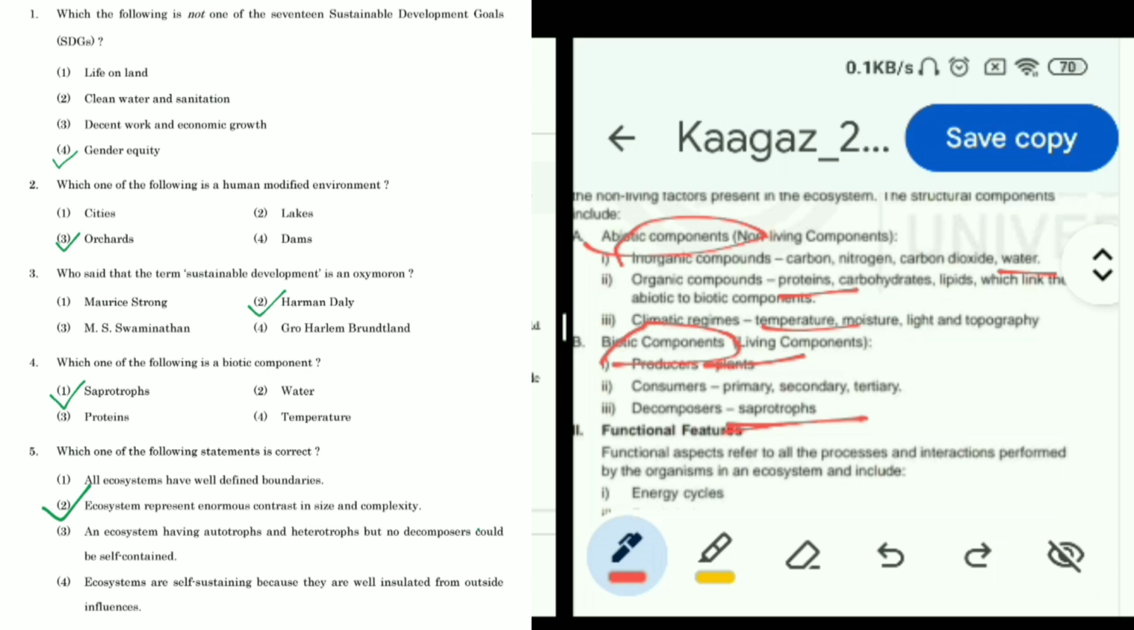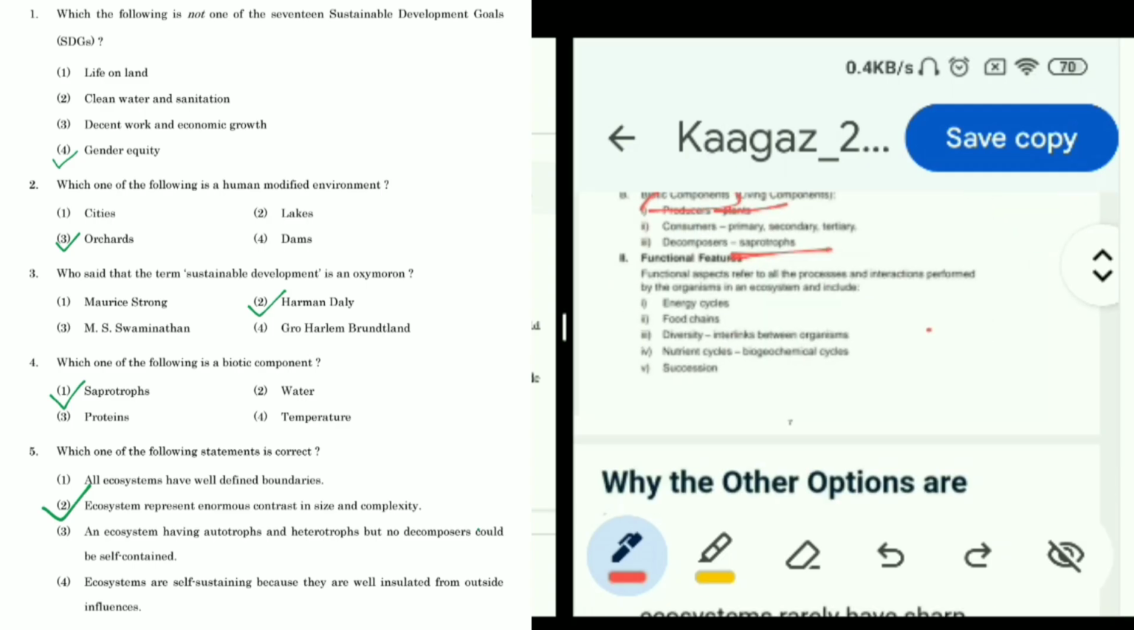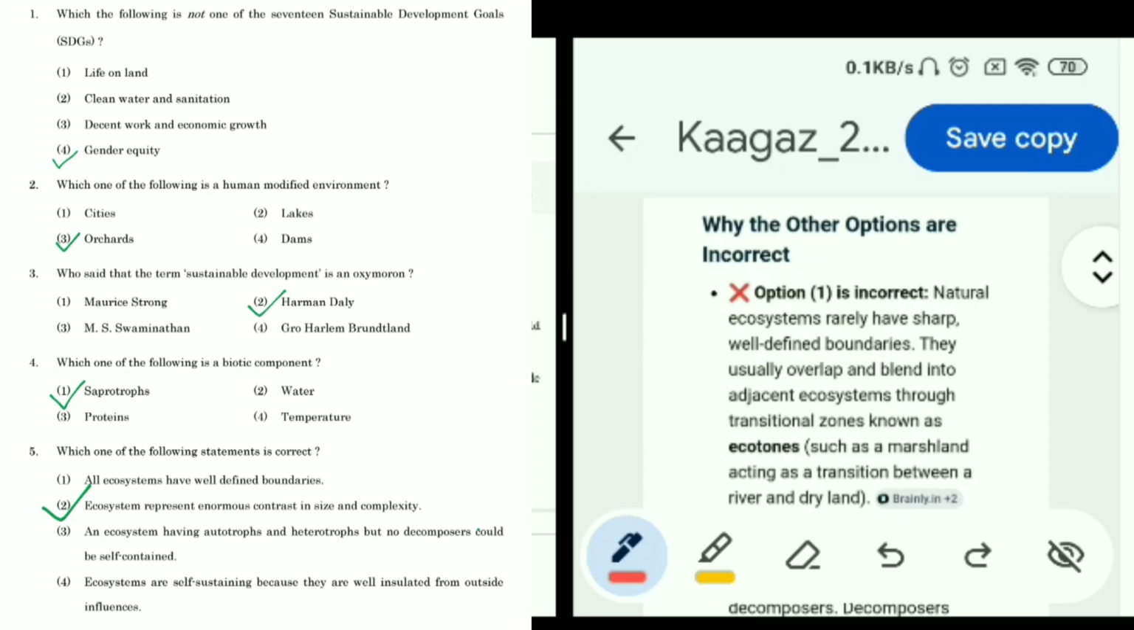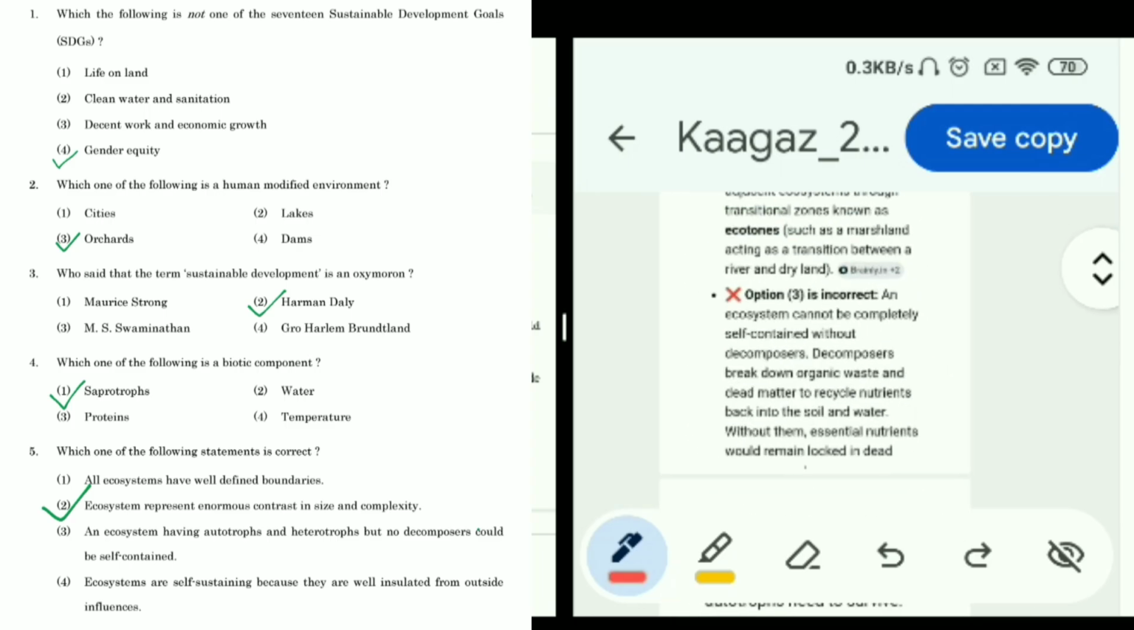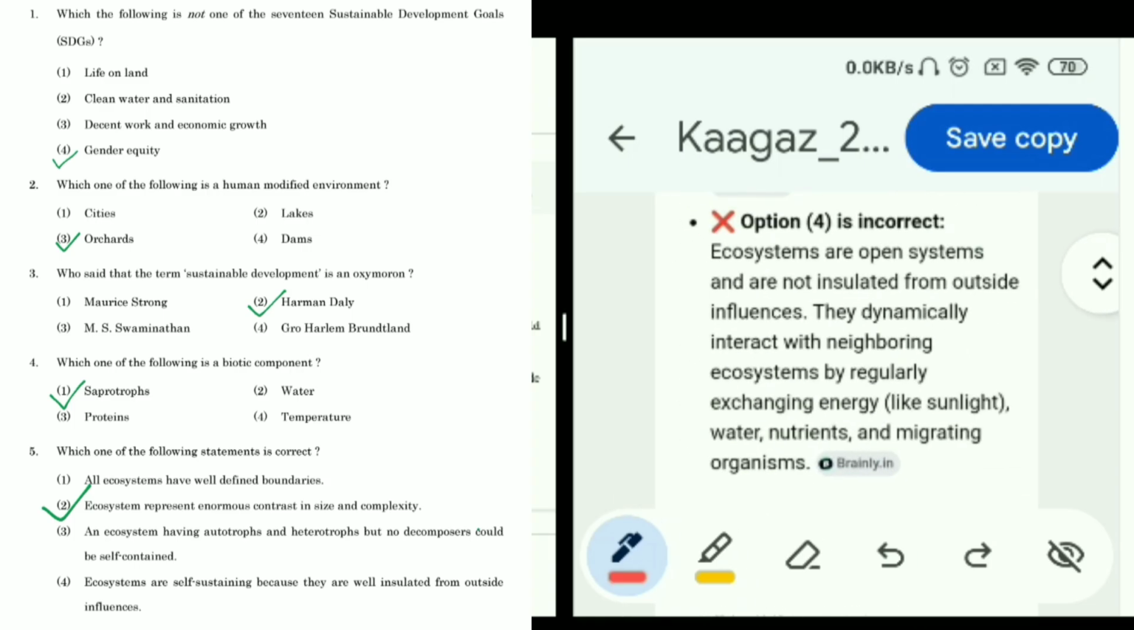So now question 5 is, which one of the following statements is correct? Now all ecosystems have well defined boundaries. Ecosystem represent enormous contrast in size and complexity. An ecosystem having autotrophs and heterotrophs but no decomposers could be self-contained. Ecosystems are self-sustaining because they are well insulated from outside influences. So its answer was a bit difficult to find in the book, but I have checked, and I will also give the reason for the answers I have found. So according to me, the answer is 2.